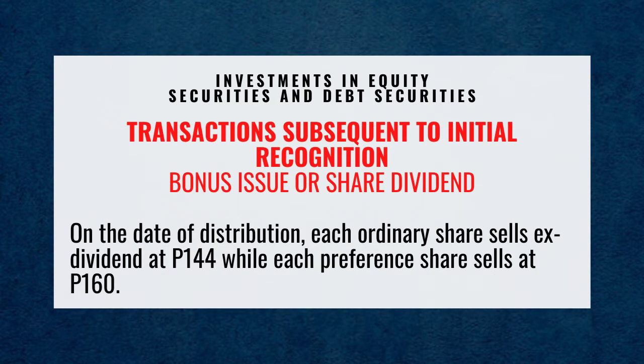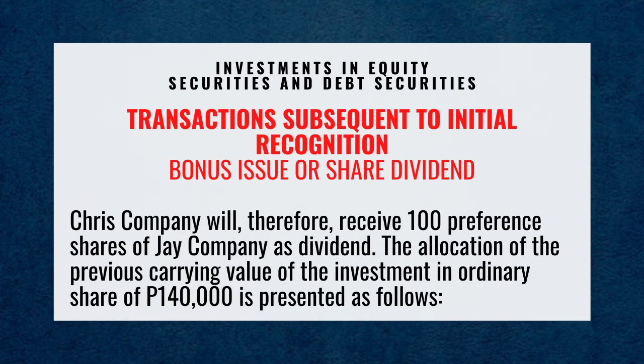On the date of distribution, each ordinary share sells ex-dividend at 144 pesos while each preference share sells at 160 pesos. Chris Company will therefore receive 100 preference shares of J Company as dividend.